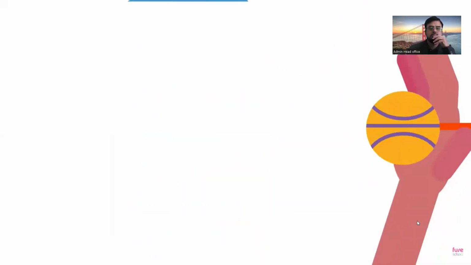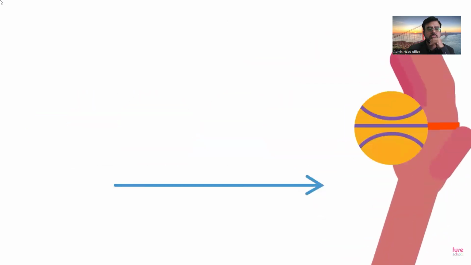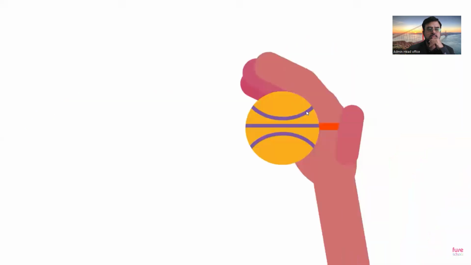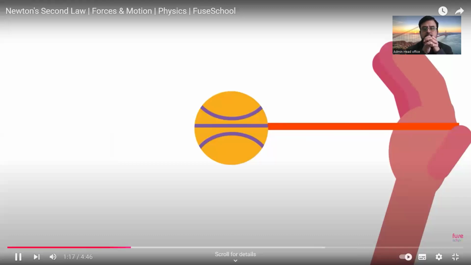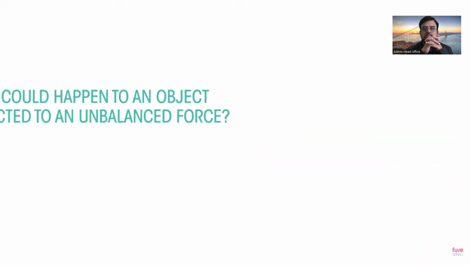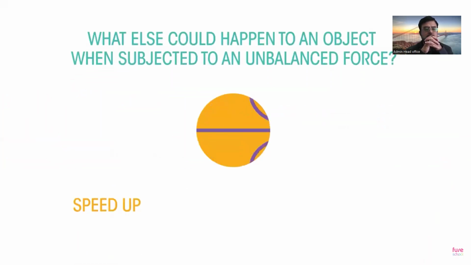Now look at this ball thrown sideways, but with elastic attached. The force on the ball must be towards the hand, caused by the piece of elastic, which slows it down and then brings it back to the hand. This is just like the ball thrown upwards, except that it's the force from the piece of elastic that slows the ball and then brings it back. What else could happen to an object when subjected to an unbalanced force? When forces are unbalanced, objects can speed up, slow down, like the thrown ball, but also change direction.